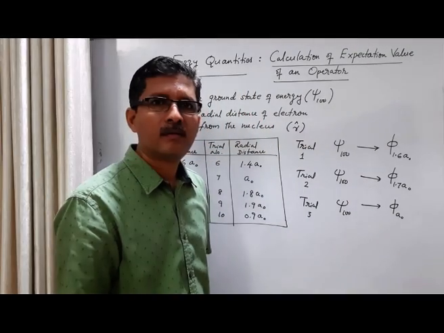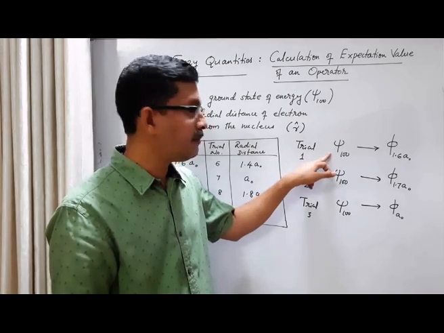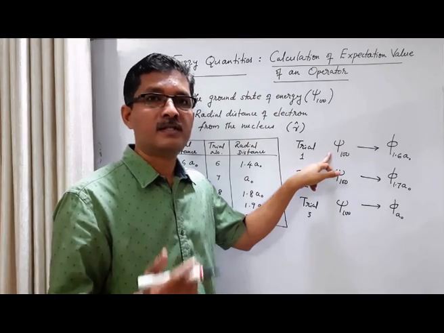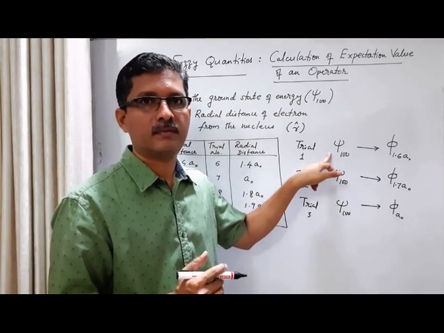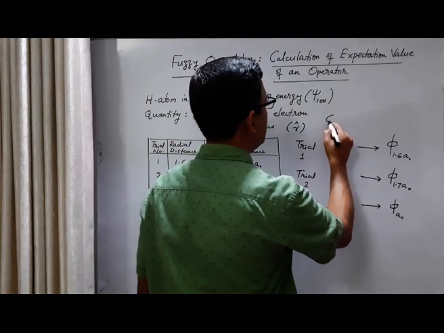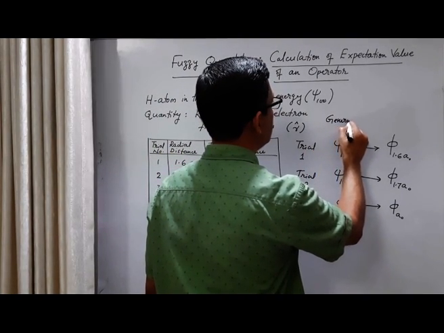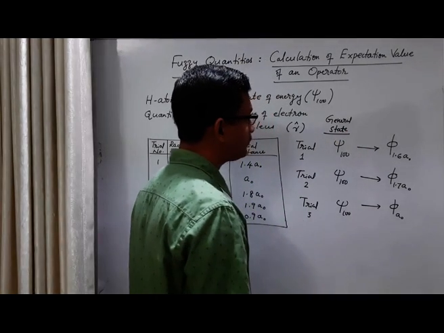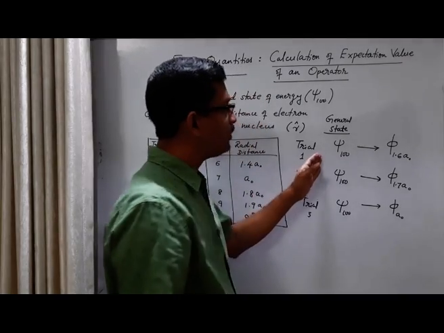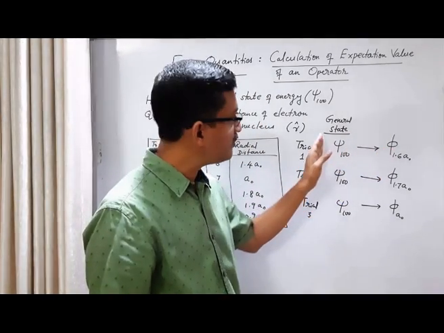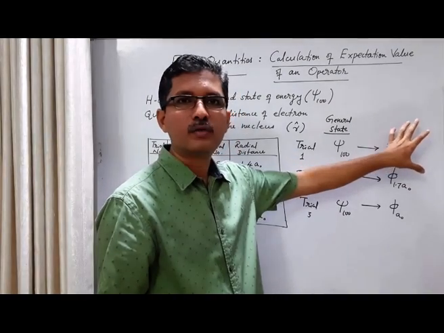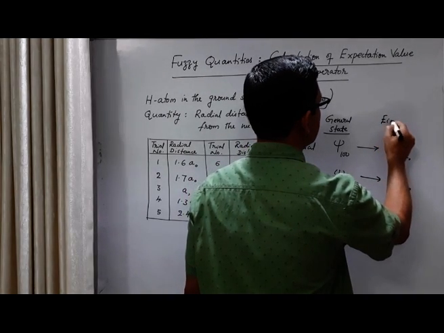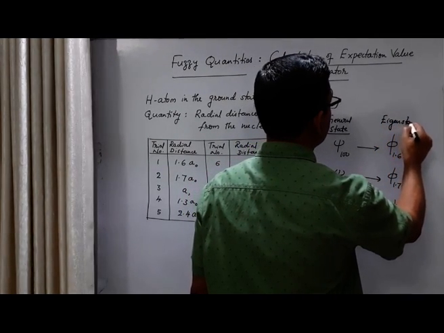So what happens here? Initially, the system is not in an eigenstate of the position operator, it is in a general state. Before measurement, the system is in a general state. But after the measurement, the system moves from the general state to one of the eigenstates of the position operator. So this is an eigenstate.